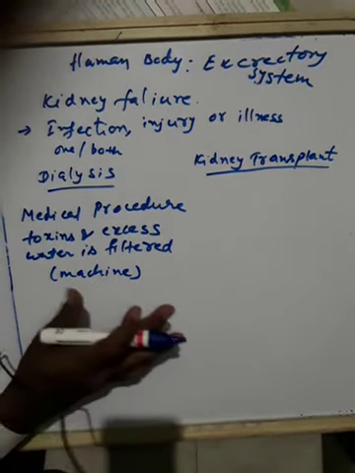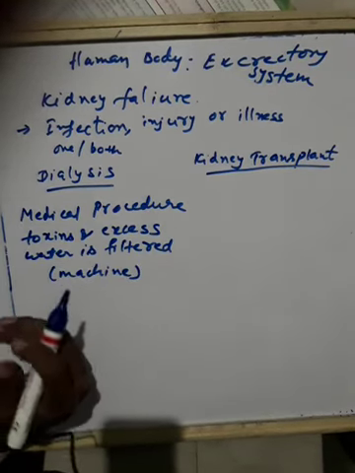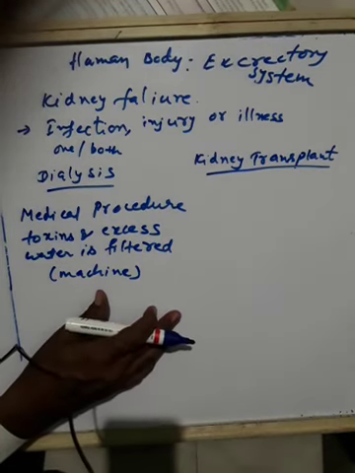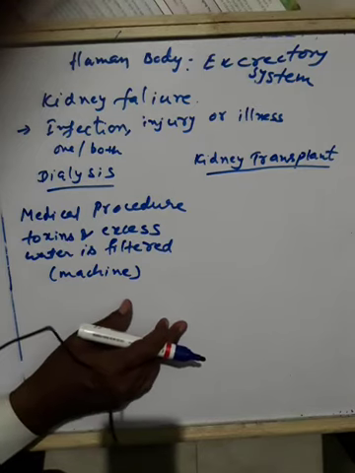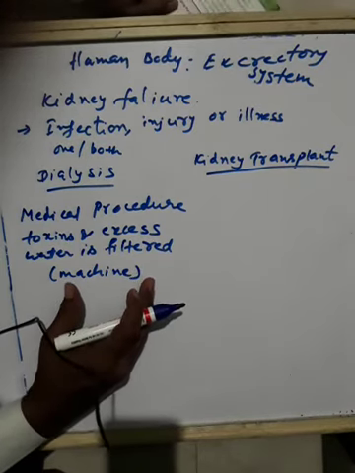Every 15 days, dialysis should be done if the person's both kidneys are lost. In this procedure, blood from the patient's body is made to pass through an artificial kidney.